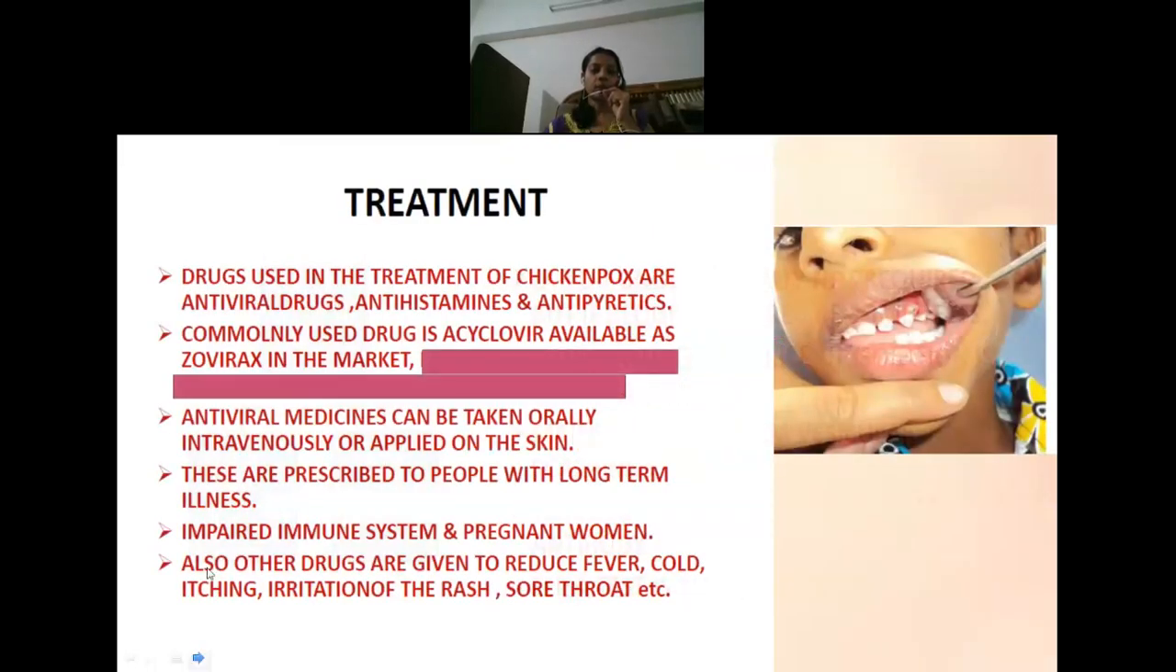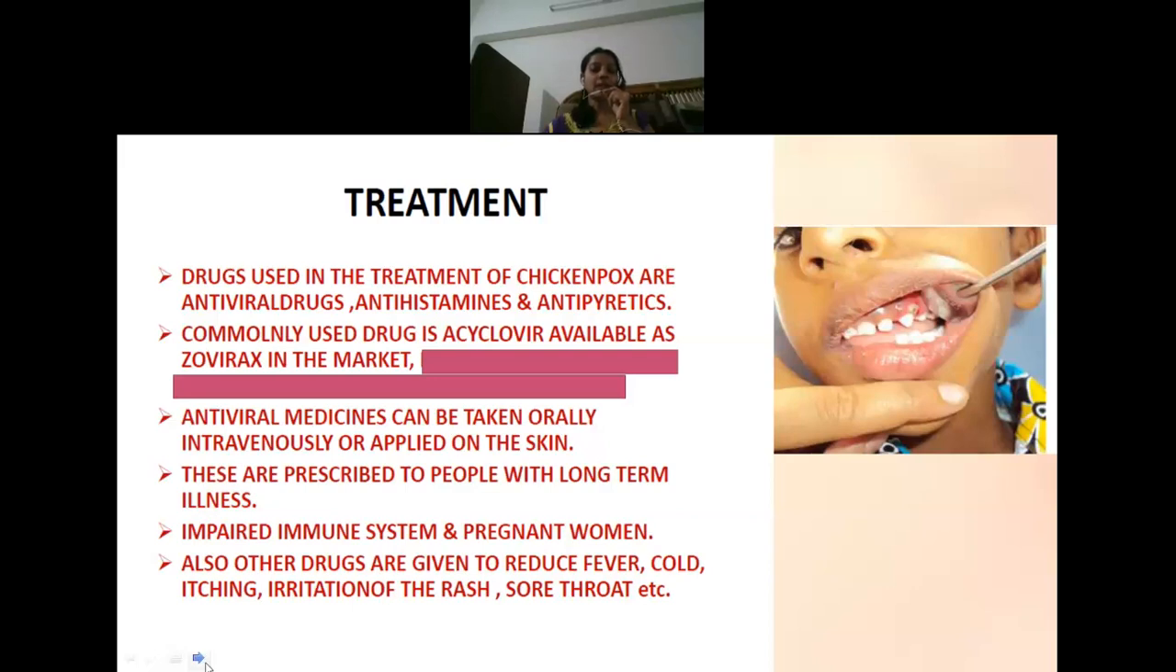Now, next is regarding the treatment. Treatment is most of the time not very essential. Usually some home remedies itself can be done in order to treat chickenpox, like taking a bath in neem water. But otherwise, they can usually give treatment with antiviral agents. Antivirals, especially acyclovir, are given.